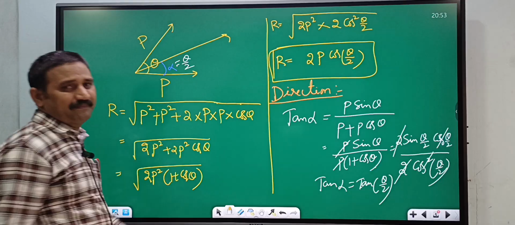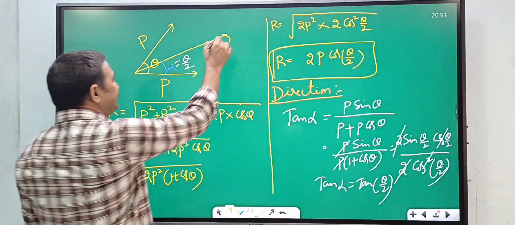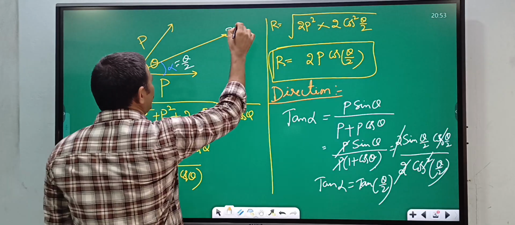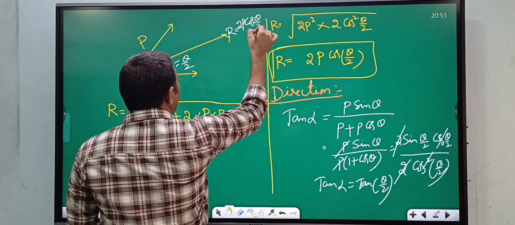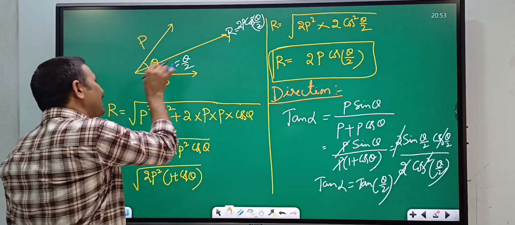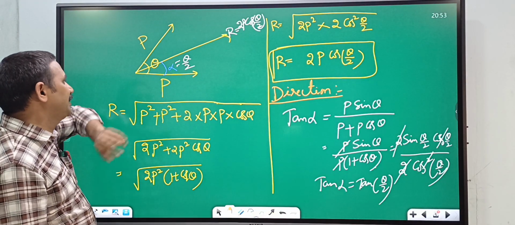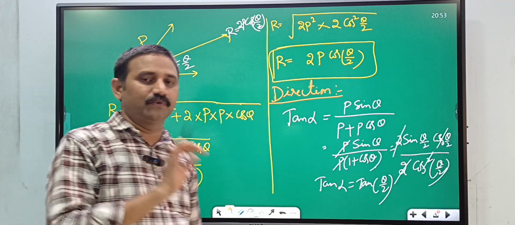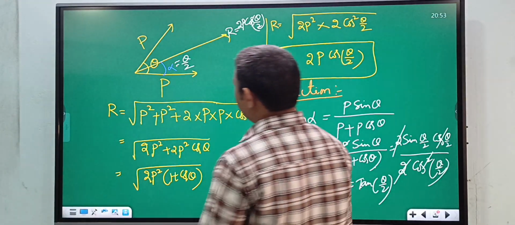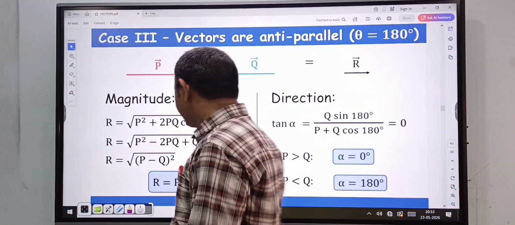So when both vectors have the same magnitude P, the resultant vector magnitude is 2P cos theta by 2 and the resultant will be the angle bisector. So this angle alpha is equal to theta by 2 and this angle beta is also equal to theta by 2. Okay, this is the special case. This is very important in our physics, right?